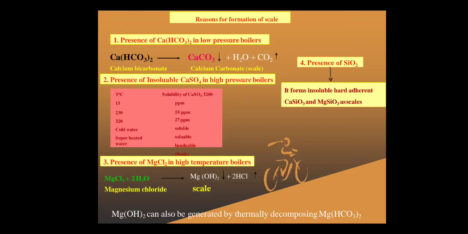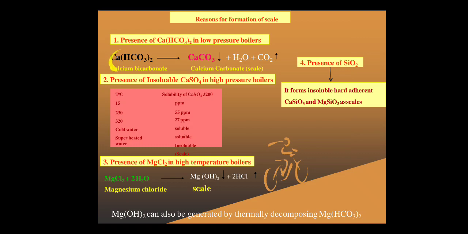So why does it occur? There are 4 reasons for the causes of scale. Reasons for scale formation: first is the presence of calcium bicarbonate. What happens when hard water is boiled? When hard water is boiled, and if hard water contains calcium bicarbonate as one of the constituents, because hardness of water is caused due to the presence of bicarbonates and carbonates of calcium and magnesium.